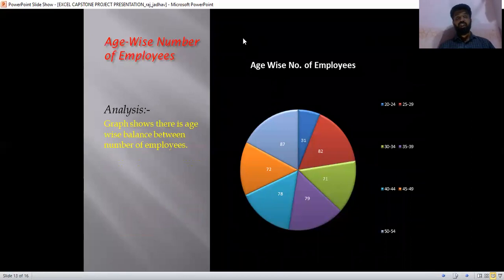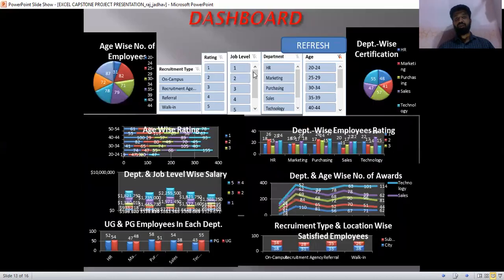The next graph is the age-wise number of employees. From this we conclude the graph shows there is an age-wise balance between the number of employees.